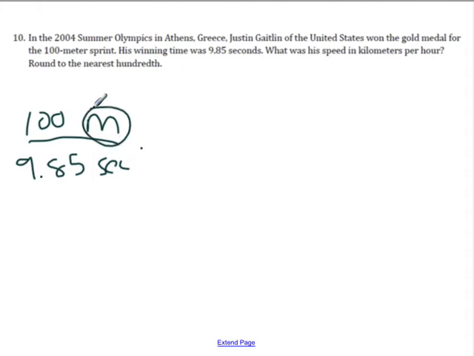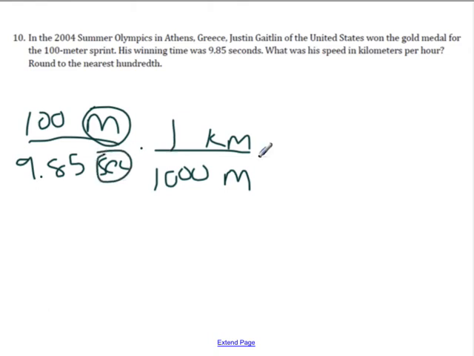So the first thing I want to do is take meters and turn it into kilometers. Well, we want to cancel out the meters. So our meters needs to be on the bottom, kilometers needs to be on top. Well, there are 1,000 meters for every 1 kilometer. Now we need to take seconds and convert it into hours.